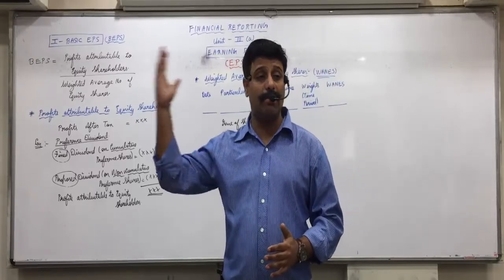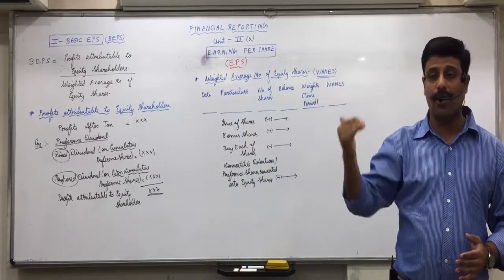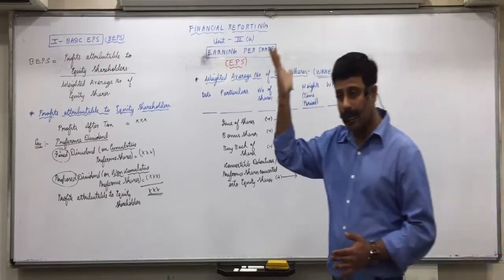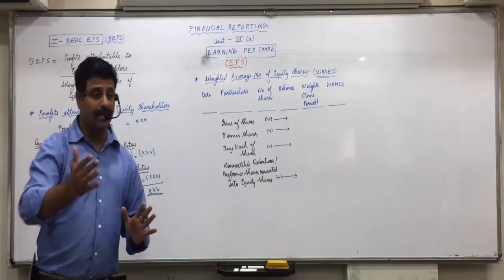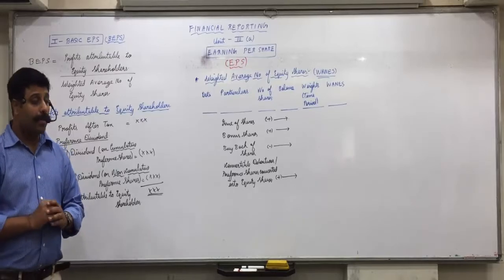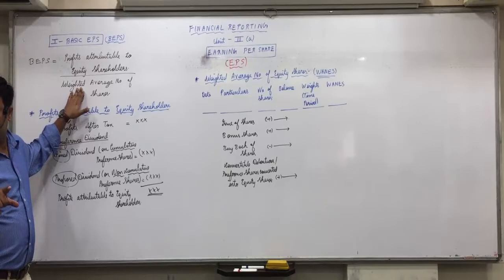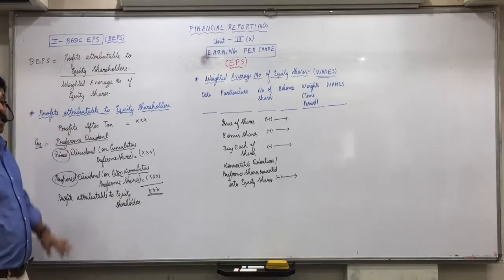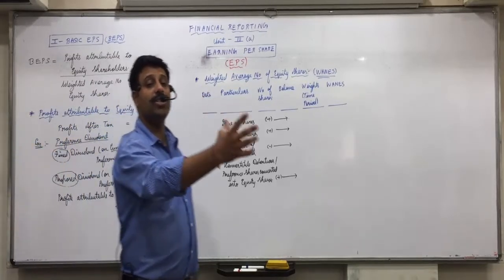Because their wealth depends on the market price of shares. So when you give the bonus, initially the market price drops down. Then it comes back to the same level. So over a period of time their wealth increases. But does the company get any money? No, nothing gets invested. So the company is giving it only for the benefit of shareholders. But what happens when you divide by the number of shares including bonus shares? Because the denominator increases, will the earning per share decrease or not? A wrong impression goes to the shareholder.